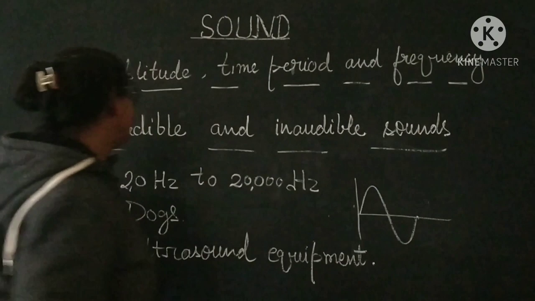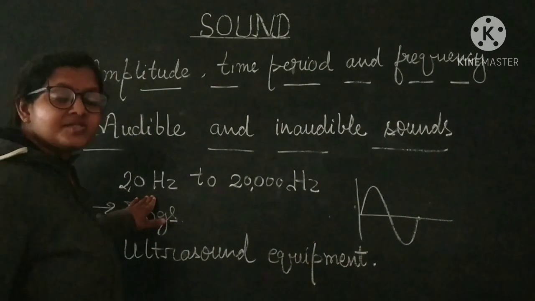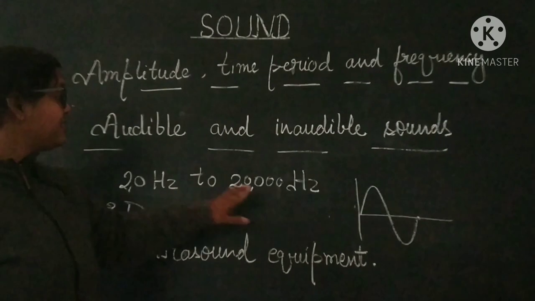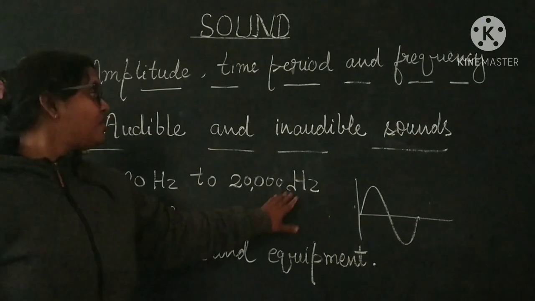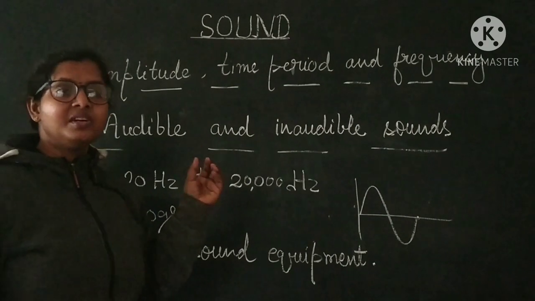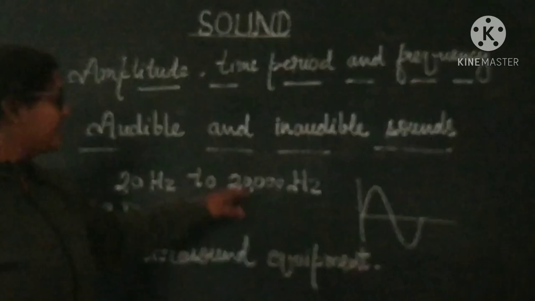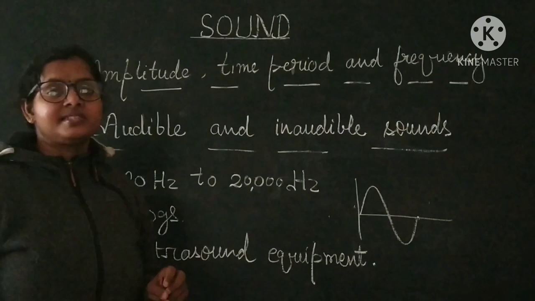That sound is the sound which has the frequency below 20 Hz, and the frequency above 20,000 Hz is also inaudible sound. You cannot hear the sound which has the frequency less than 20 Hz or above 20,000 Hz. That is the inaudible sound.